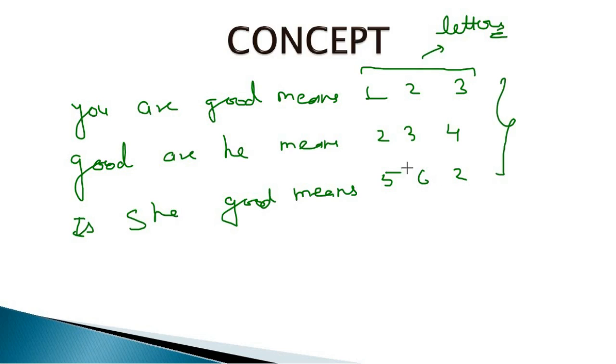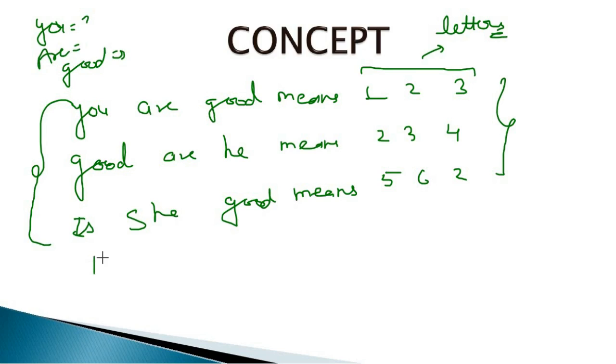So you have 3 statements with coding. You have to find the coding for you, are, good, and also is and she.